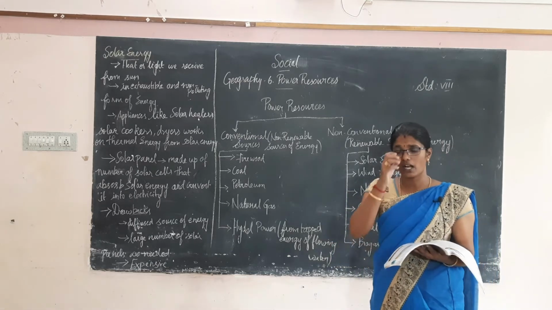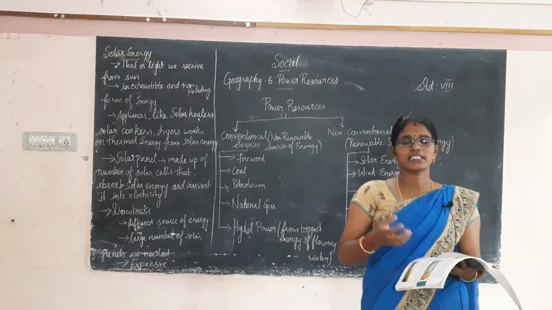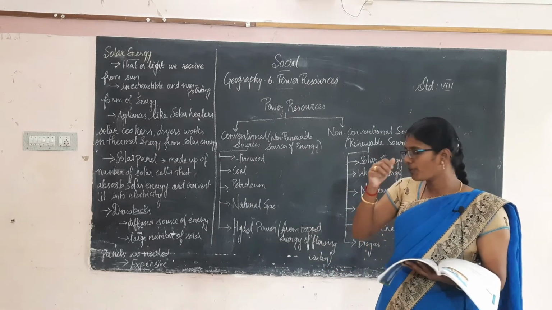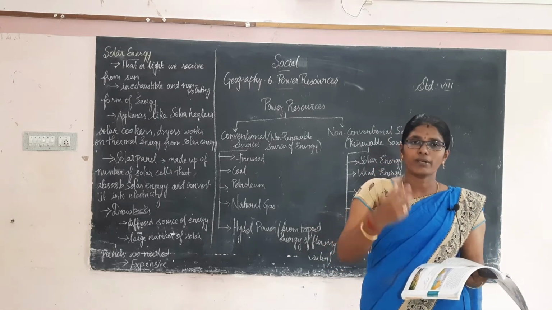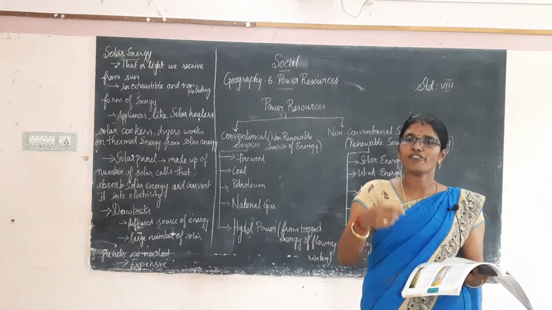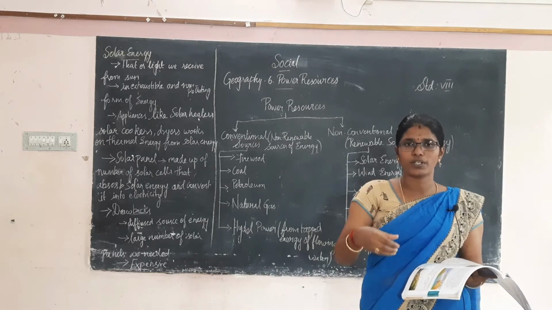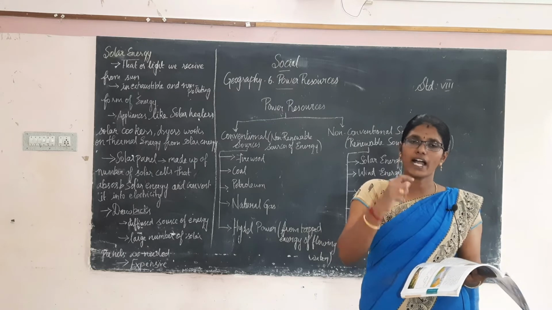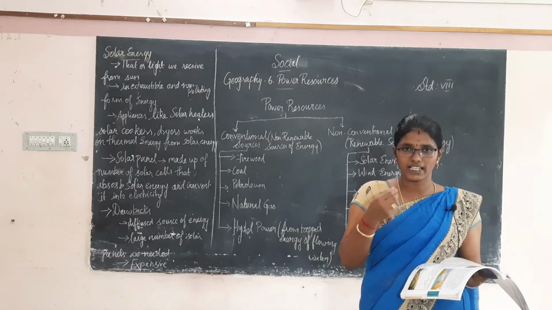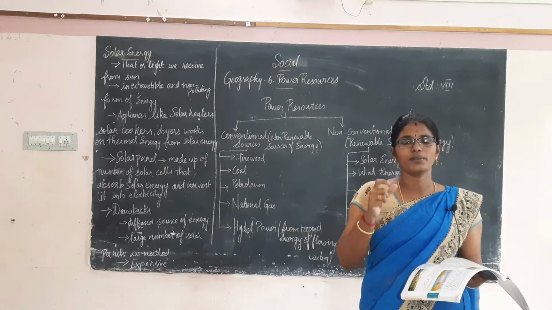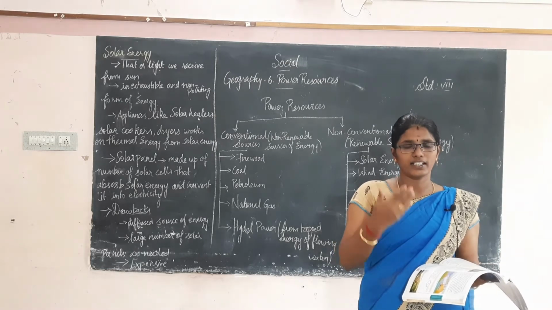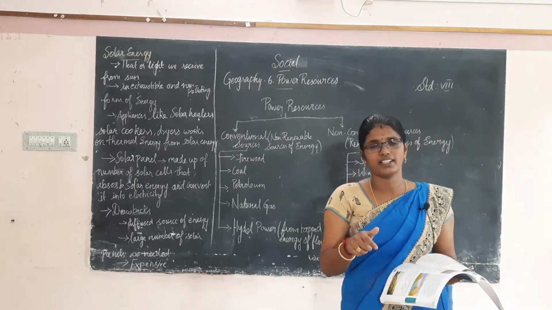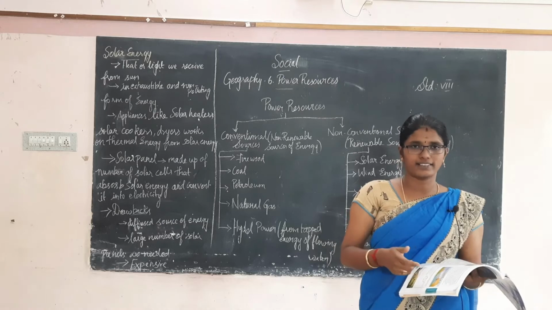How can we generate electricity from hydel power? From the tapped energy of flowing water. When water is flowing through a tap, it generates energy. That energy is called hydropower, and the electricity generated from that energy is called hydroelectricity.